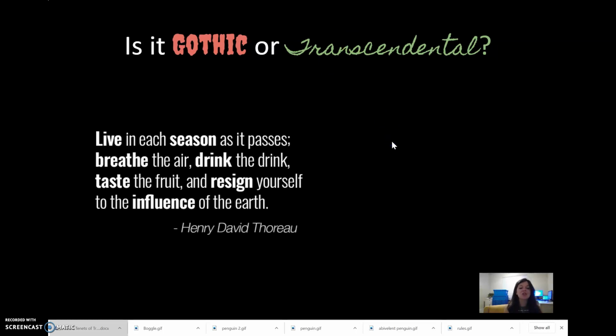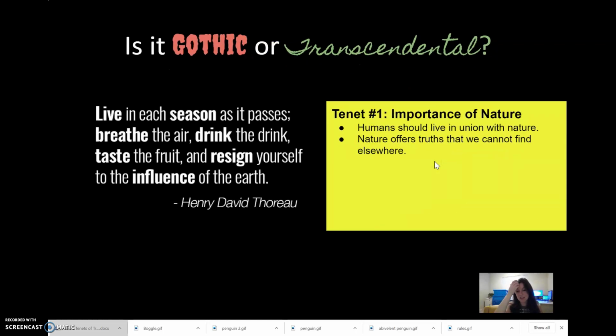It is transcendental. It's written by Henry David Thoreau, the under-the-chin beard guy. And so what tenet of Transcendentalism does this represent? So the tenet that it represents is the importance of nature.